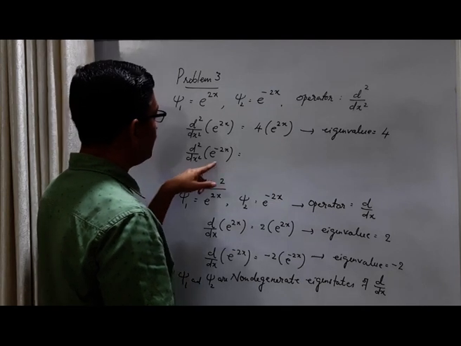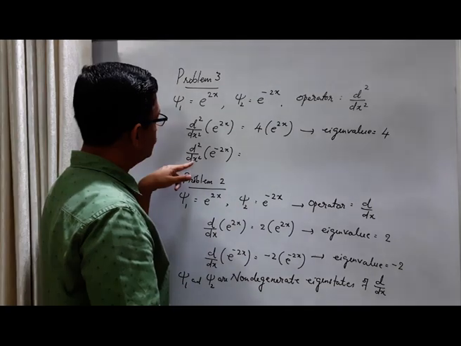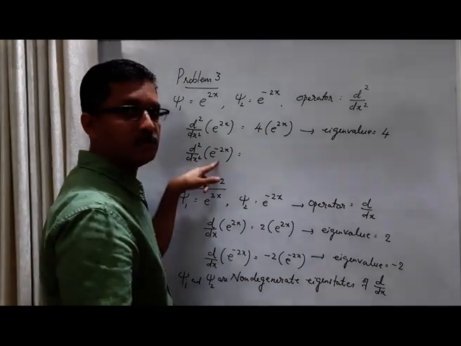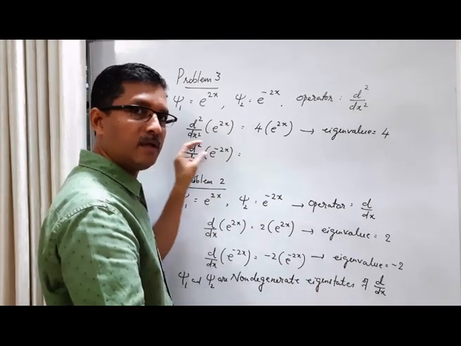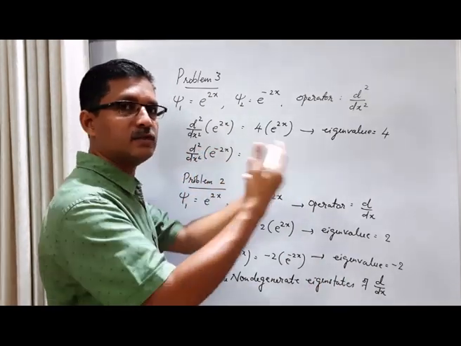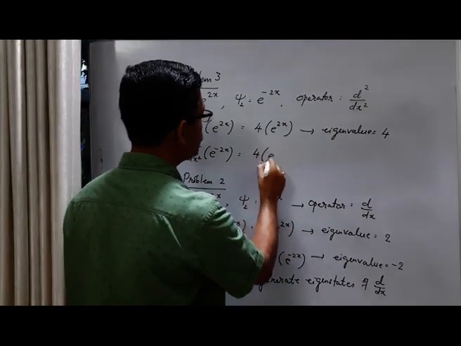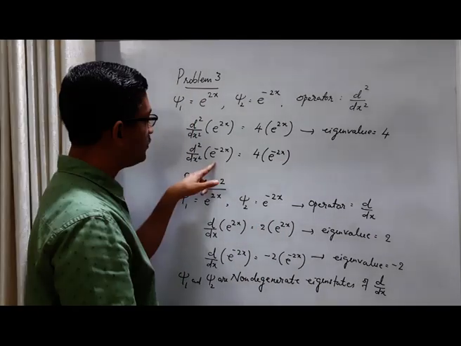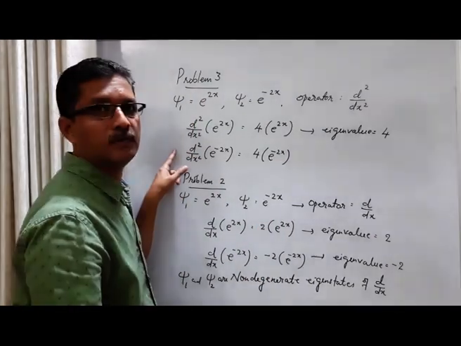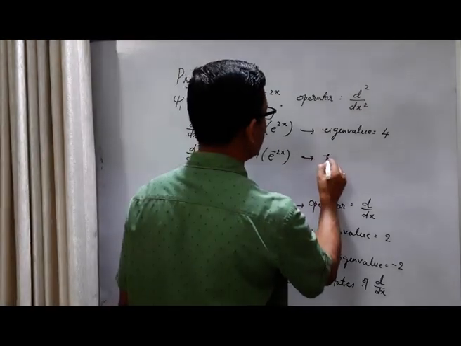And consider the second state, d square by dx square acting on e raised to minus 2x. It means d by dx acting twice. So d by dx acting on e raised to minus 2x, we get minus 2 times e raised to minus 2x. Again one more d by dx acting, we get another minus 2 times e raised to minus 2x. Minus 2 into minus 2 will be 4. So we get the eigenvalue equation like this. This shows that e raised to minus 2x is also an eigenstate of this operator d square by dx square corresponding to the eigenvalue 4.